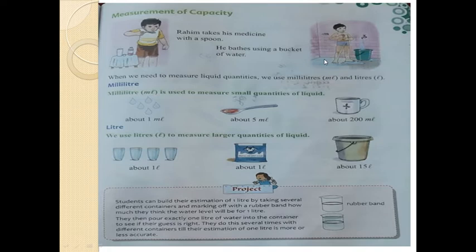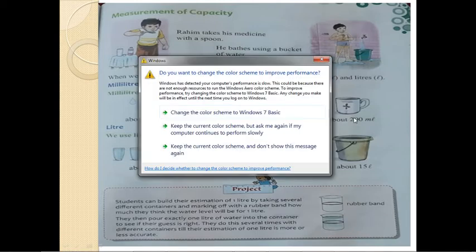So let's see about measure of capacity. Rahim takes his medicine with a spoon. He bathes using a bucket of water. When we need to measure liquid quantities, we use milliliter and liter. We will study about milliliter. So milliliter, ml, is used to measure small quantities of liquid like spoon, drops of water, and cup. It is coming under the milliliter.